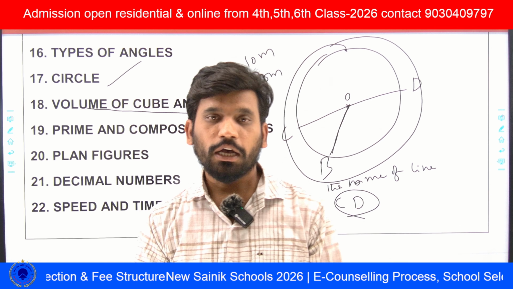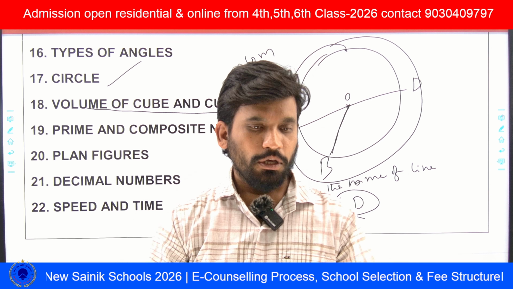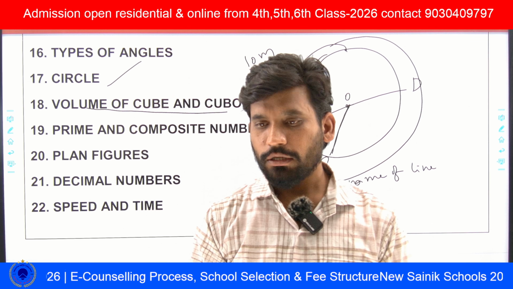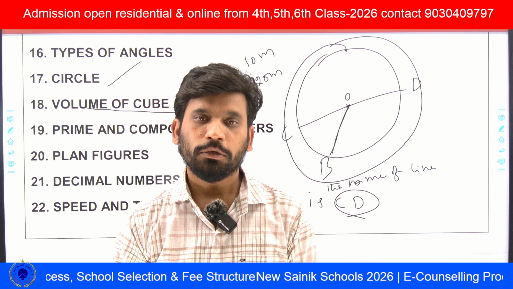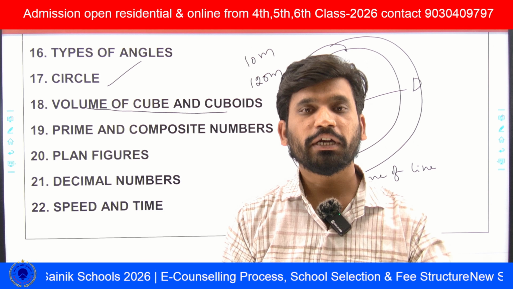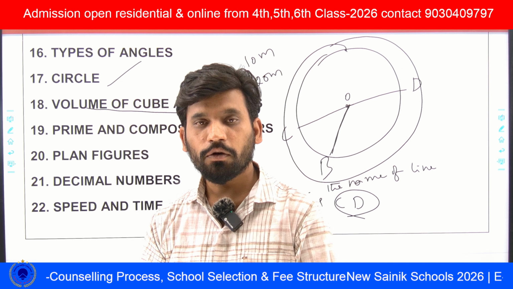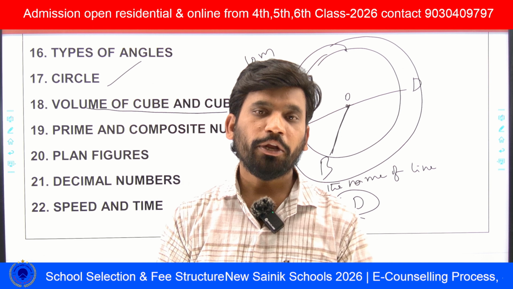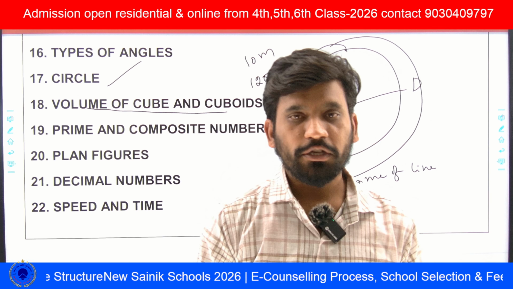Or else, if he wants to ask something more difficult, he will take one room and give the dimensions of the room. He wants to fix tiles in the room, so he will give the dimensions of one tile and ask how many tiles are required to fix in that room.